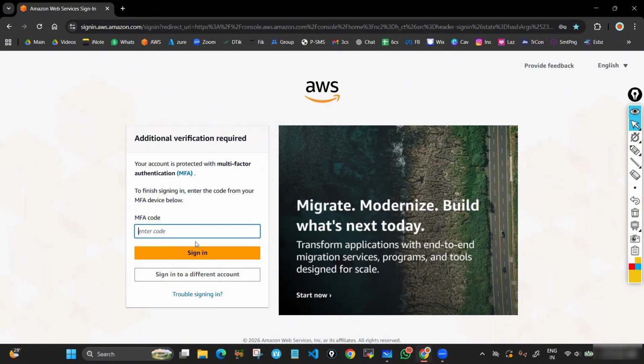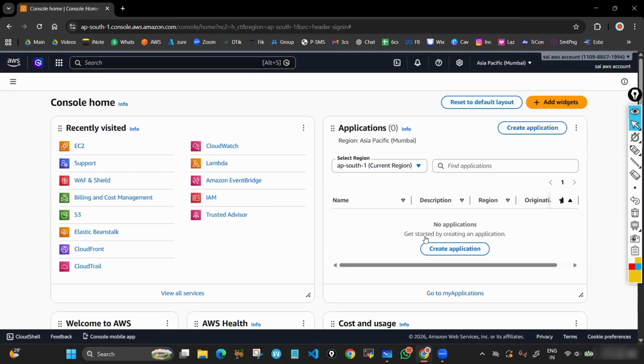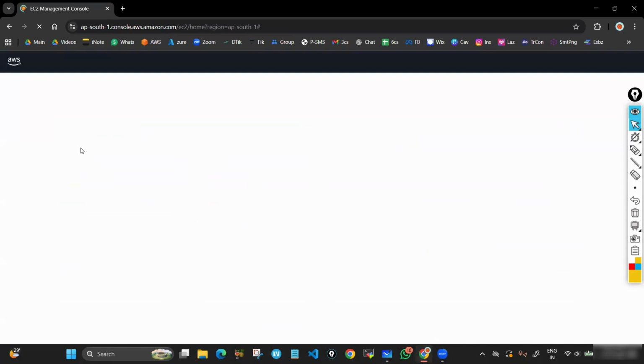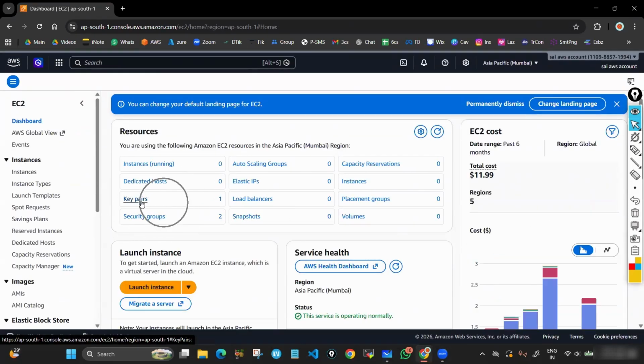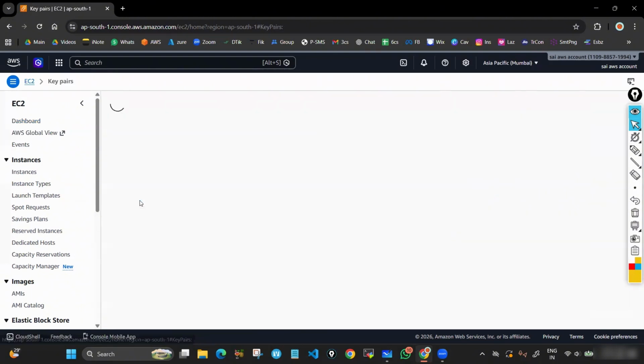Enter MFA. That's it, we are in the Mumbai region. Now go to EC2, where we will launch one Amazon Linux instance. Let me delete all existing key pairs and security groups to avoid confusion.